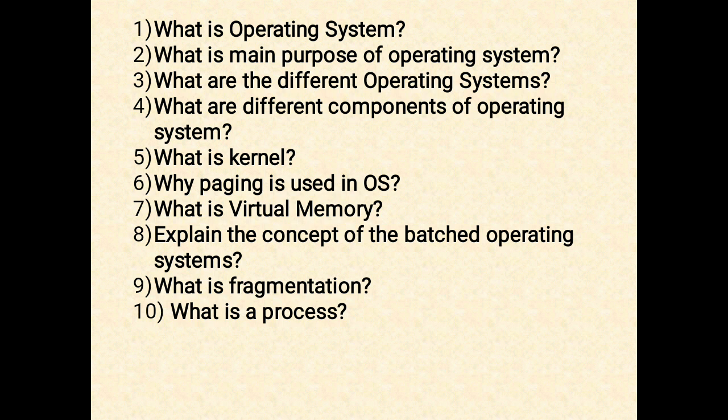The next question is, what are the different types of operating systems? There are generally two types of operating systems, which are batch operating system and multi-programming operating system. Now again, multi-programming operating system can be broadly classified into multitasking operating system, multiprocessing operating system, and real-time operating system.